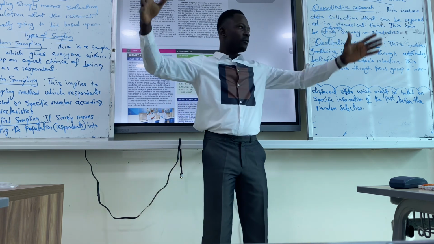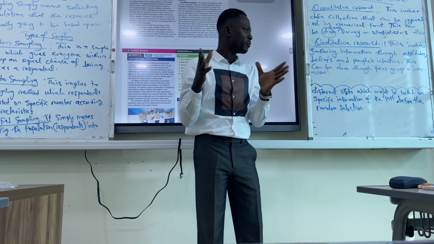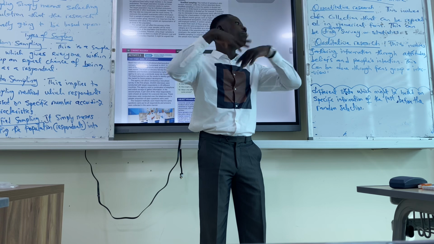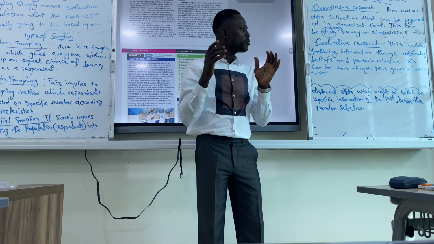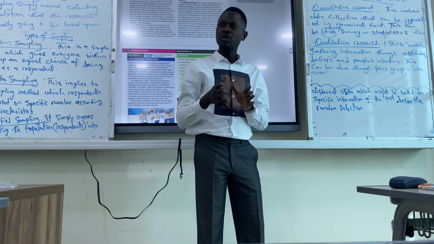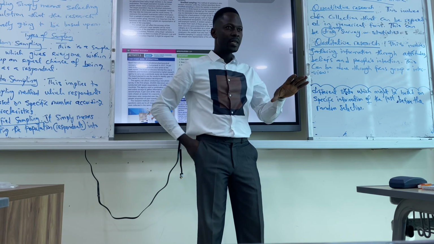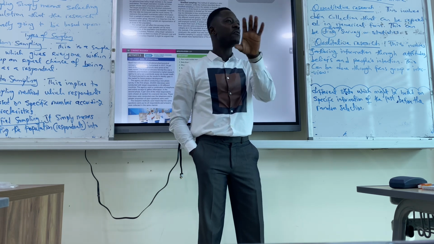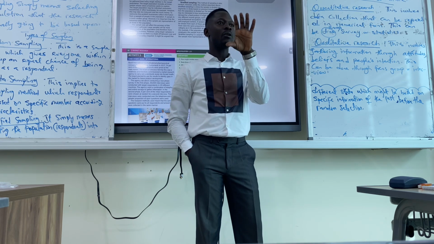You have a large pool of people. You need to do research. You need to get information from them. But you can't always get information from everyone. So that means you have to select a certain group of people. Those groups that you have selected, that you will actually use for your research, are called samples. Do you understand what a sample is here? Selecting a specific group of people which you would actually use as a source of research.